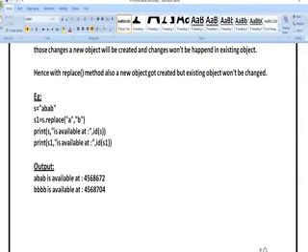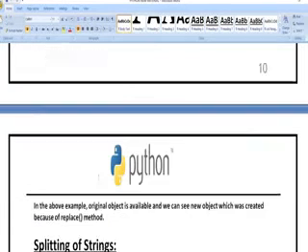Next print S is available at ID of S. Means whatever the value you have taken in S, it is available in S or not. We are going to check. Next print S1 is available at ID of S1. Whatever the data you have taken in S1, it is available or not. It is going to give the ID values, in which location the particular values are stored. Here these values are based upon the device.